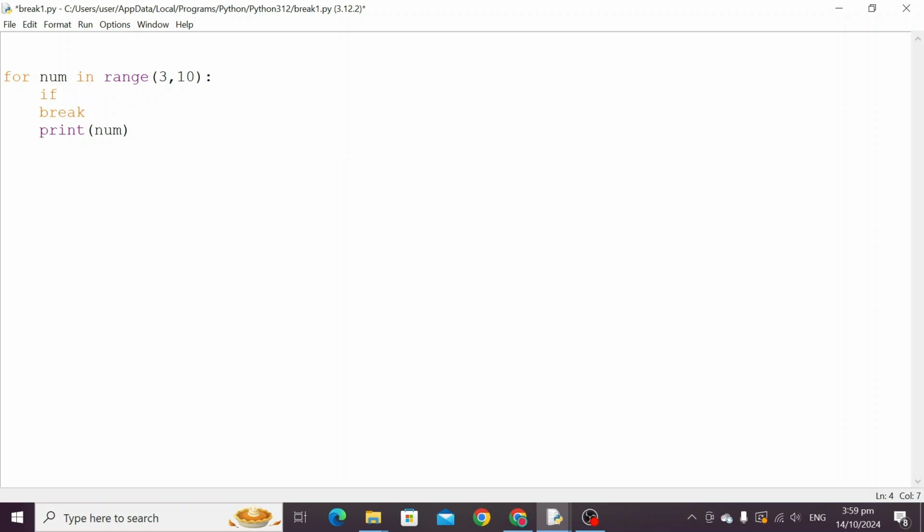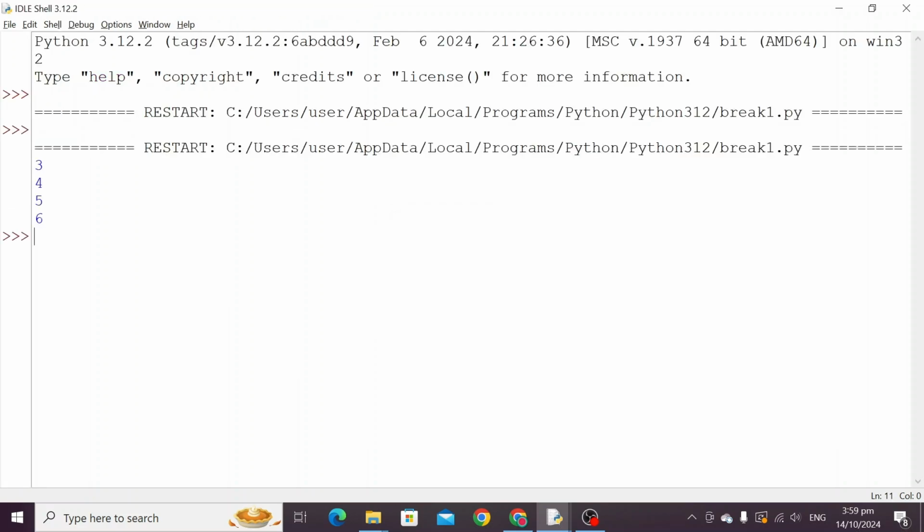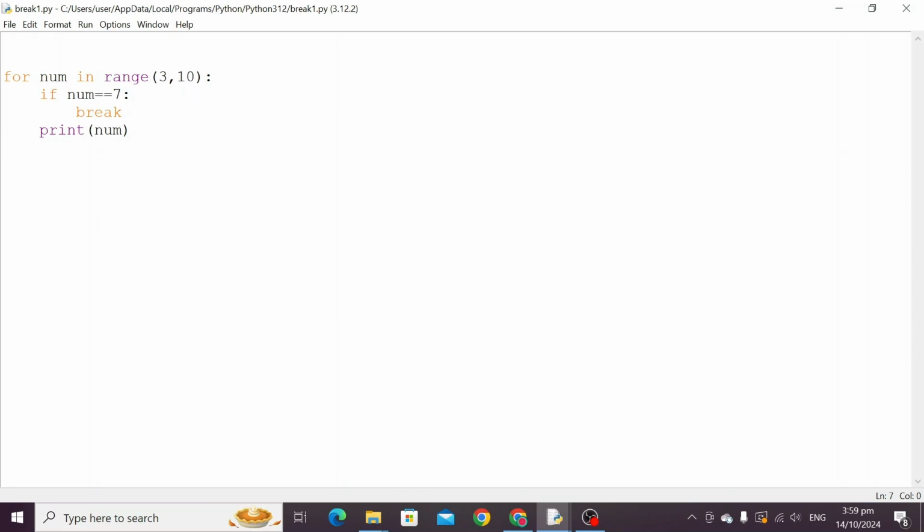So put a condition: if num equals 4 or num equals 7, then break, right? Otherwise keep on printing the num value. So let's run it, press F5. Now the output is coming 3, 4, 5, 6. After 6 there is no printing because as soon as the value of num is 7, it will stop the loop, it will break the loop, right?